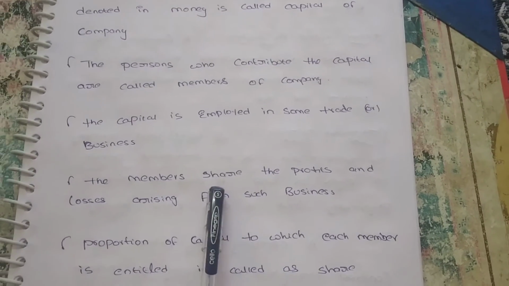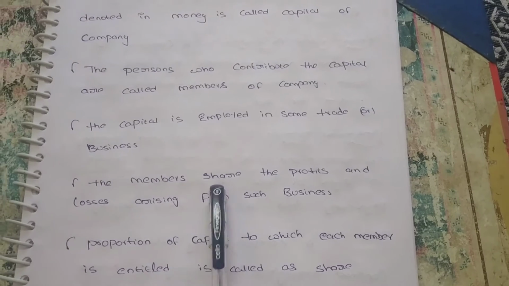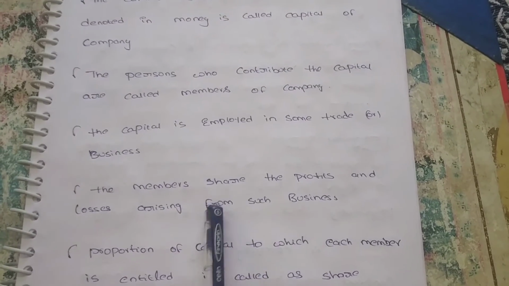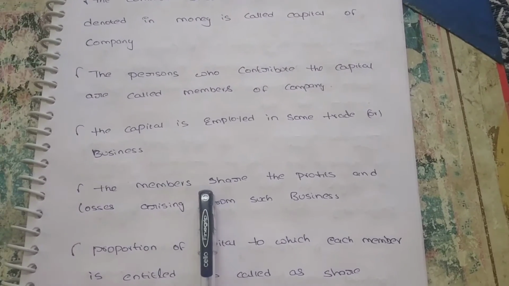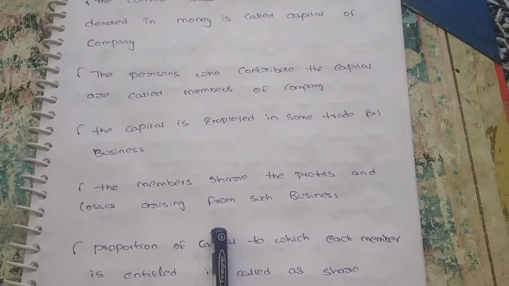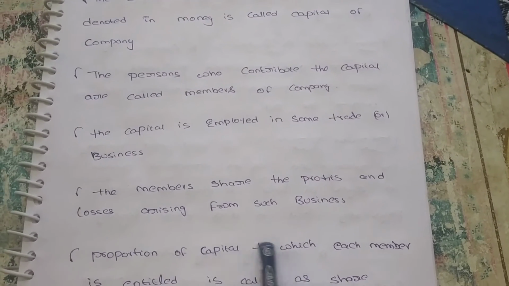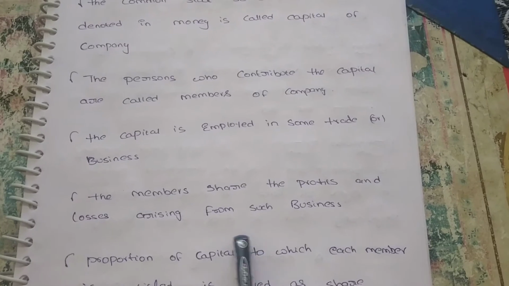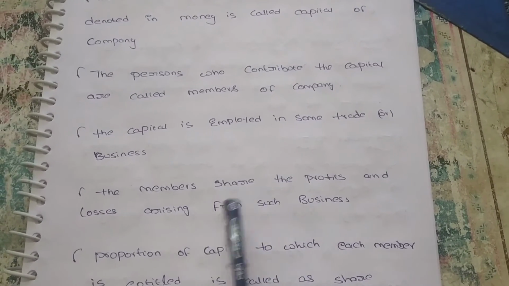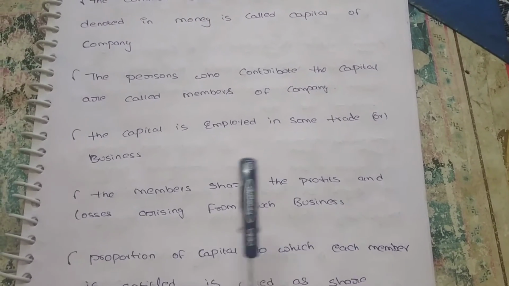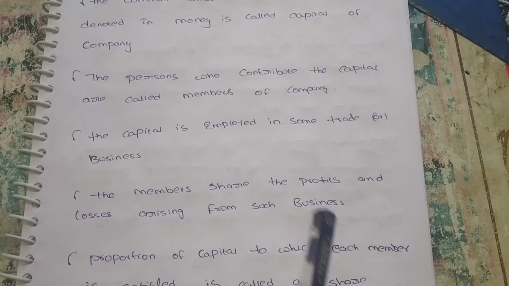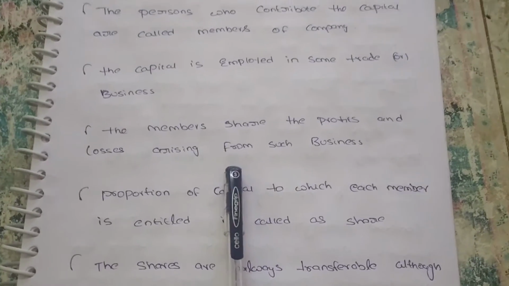Every person contributed some capital. With this capital, they invest in some business or other place, and from that they get some revenue, which we can call profit. The members share the profits and losses arising from such business, according to their profit sharing ratio.